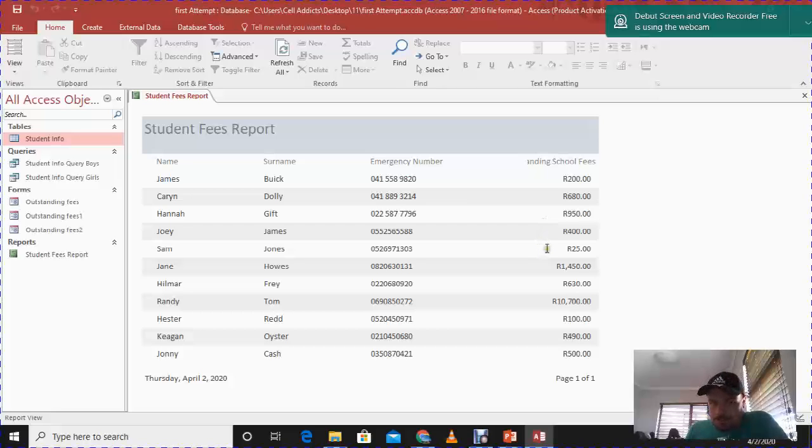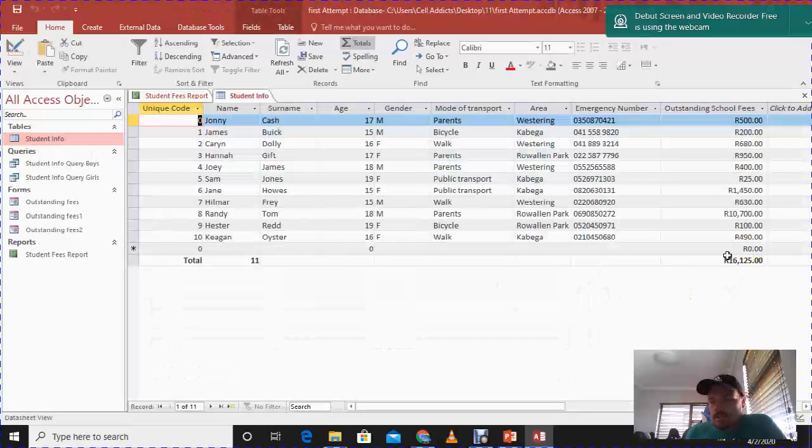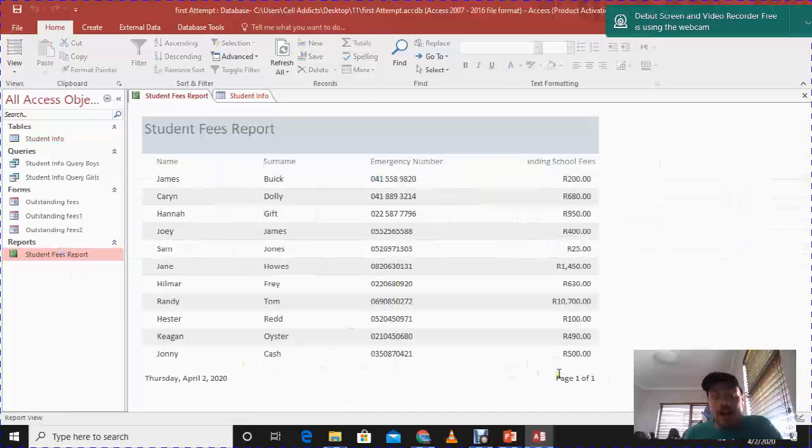Now, please take note, and this is what I'm going to do with you guys in the video to come. This is just giving me my field names with information. There's no fancy frills or colors here. We haven't inserted any images. There isn't a total section at the bottom, and that is where we do the calculation. So I know if I just open up the table quickly, you'll see there was the total over there. Okay, and we saw how many records there were. But if we go to the report, there's nothing over there. So I'm going to teach you how to use a calculation to get those figures into the report.